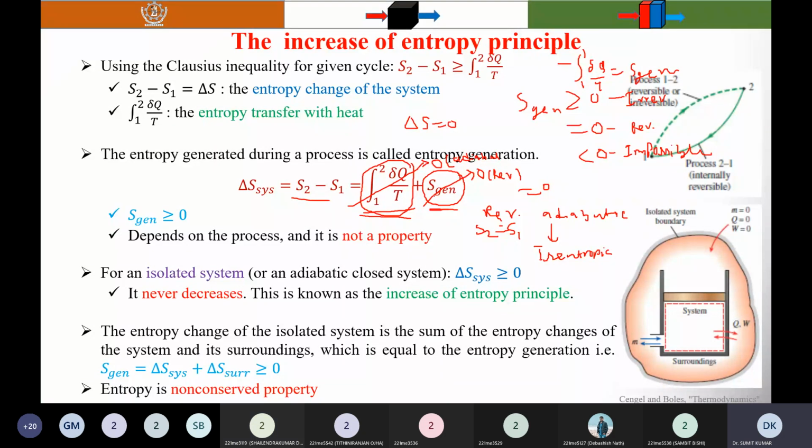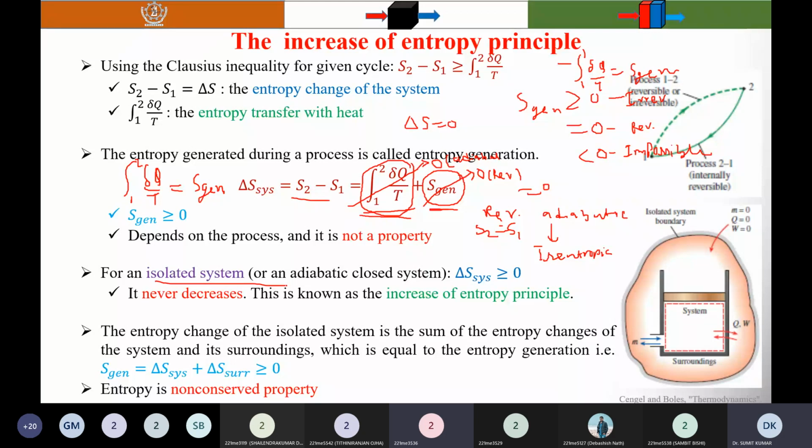If I say that the integration from 1 to 2 of delta Q by T is equal in magnitude to the entropy generation, then S2 is equal to S1. But what is the principle of increase of entropy? It says that for isolated systems or the universe, entropy is always increasing.